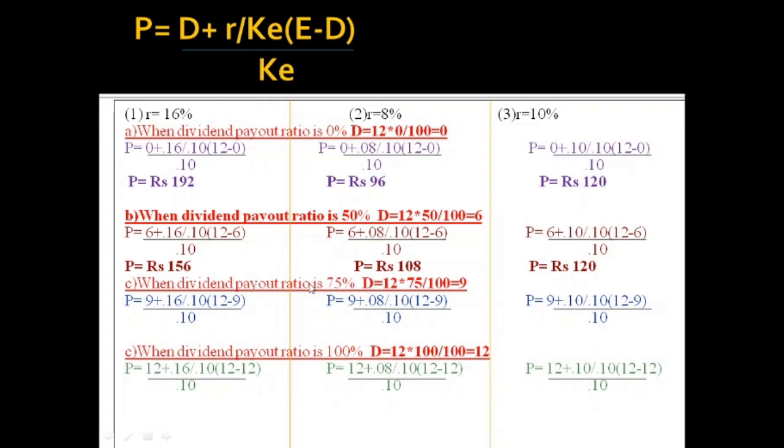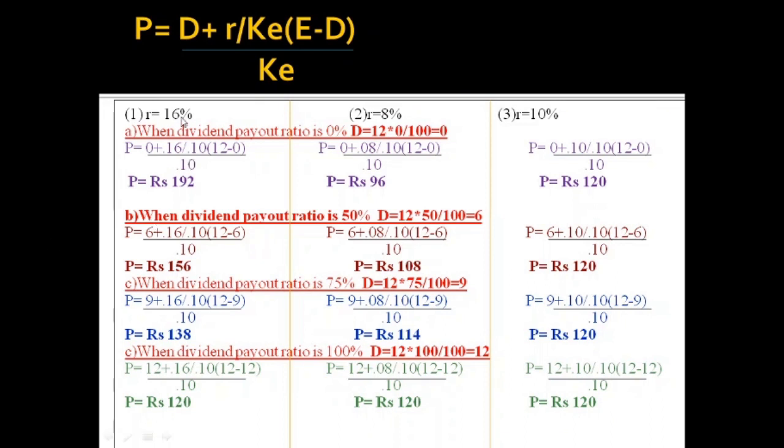Like that, when the dividend payout ratio is 75%, 12 into 75 by 100, the dividend is equal to 9. So substitute the values, and we will get the market price of shares in 3 different rates of return. Like that, when the dividend payout ratio is 100%, that means 12 into 100 by 100, which is 12. So substitute the values and we will get the new values. Now we have calculated the market price of shares in different ways.